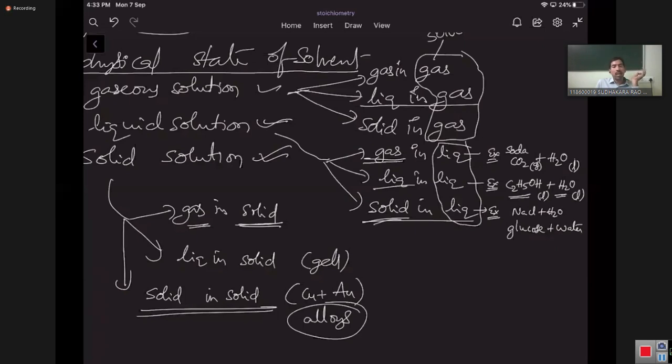These are the types of binary solutions. Now, let's move on to the next one.